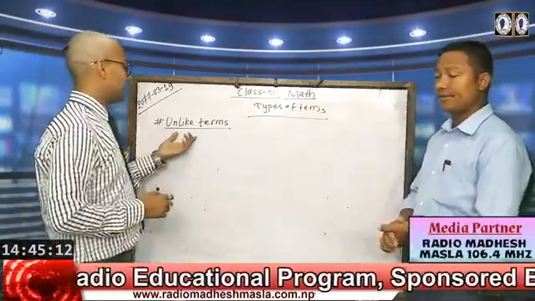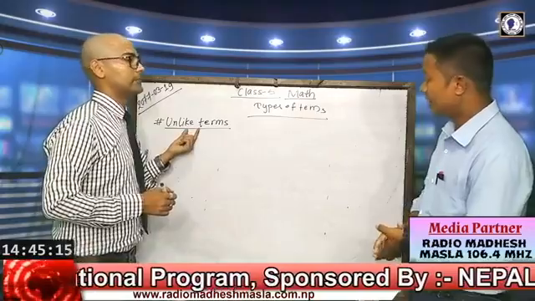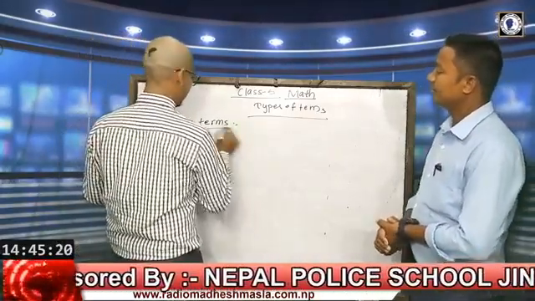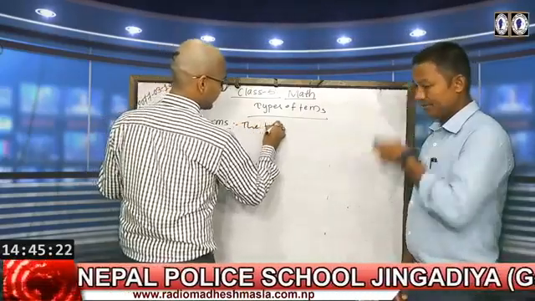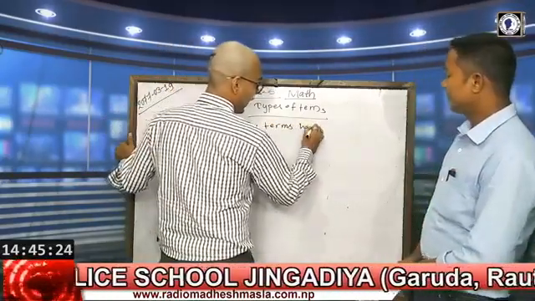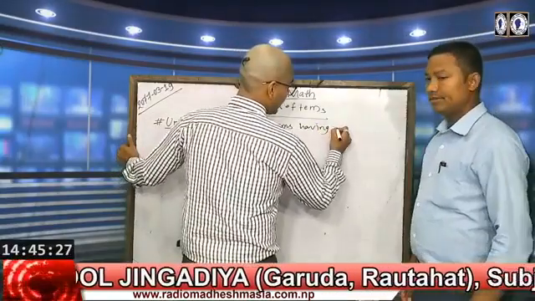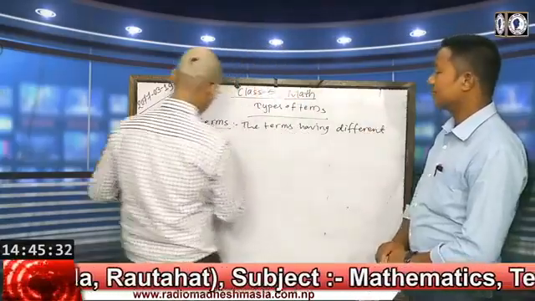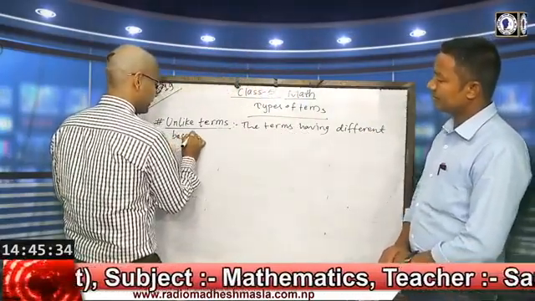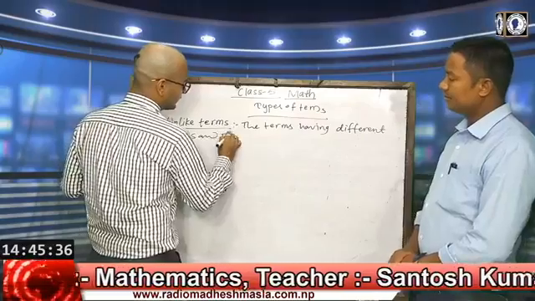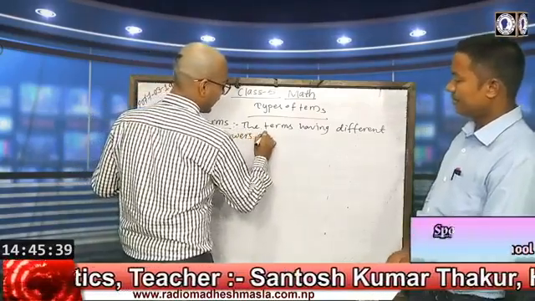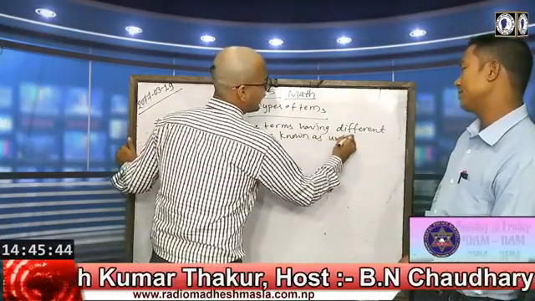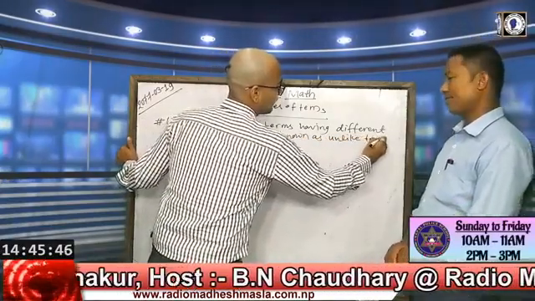Then after that, the second term is unlike terms. As we know, terms having different bases and powers are known as unlike terms.